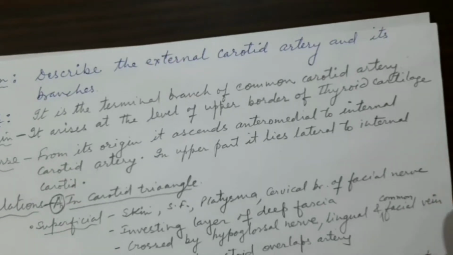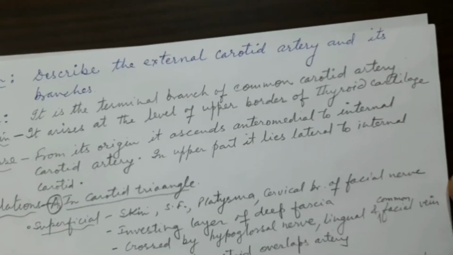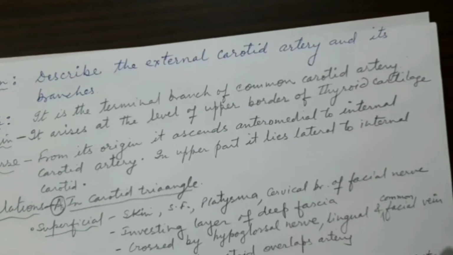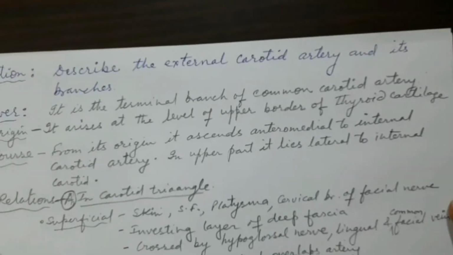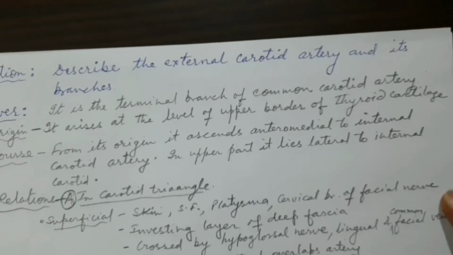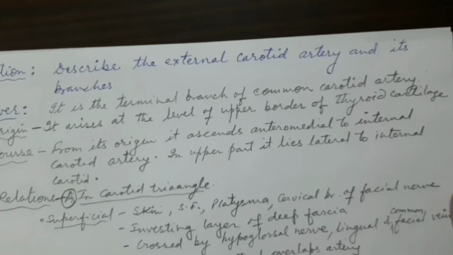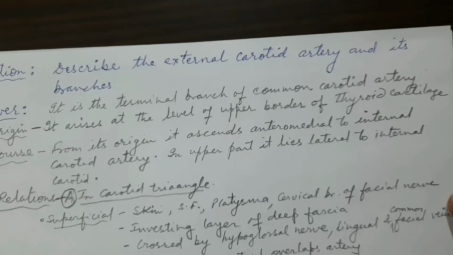That is its relationship with the internal carotid artery in the lower part and in the upper part of its course. So part of its course is within the carotid triangle to begin, and then in the upper part, it lies in the substance of the parotid gland, and then will divide into the terminal branches at the level of the neck of the mandible.